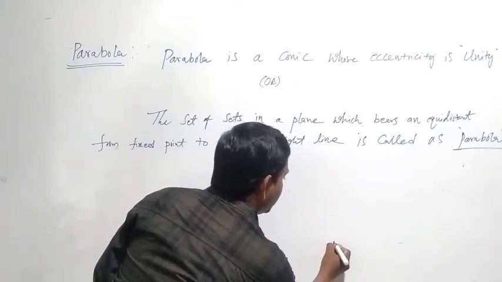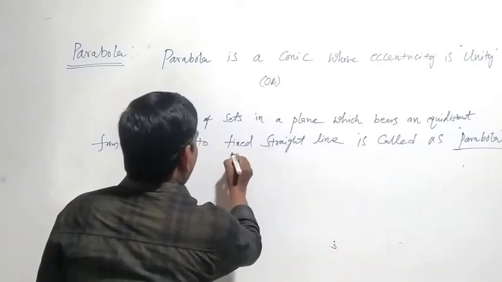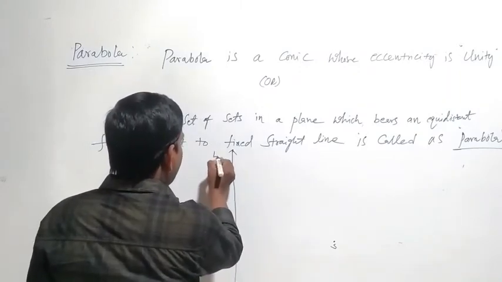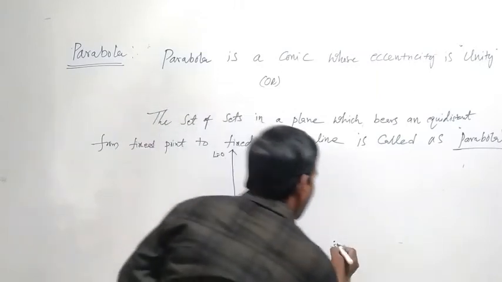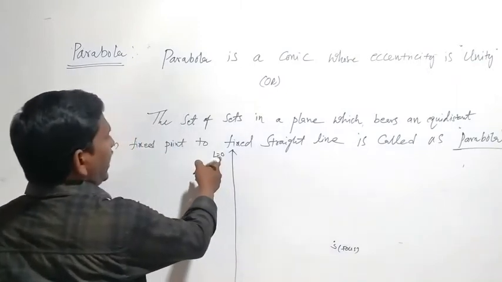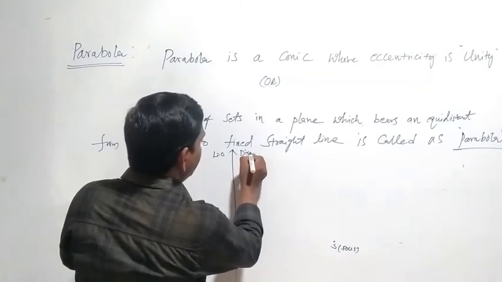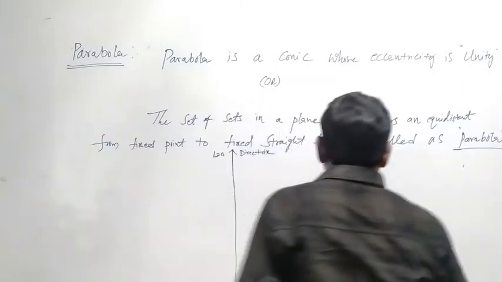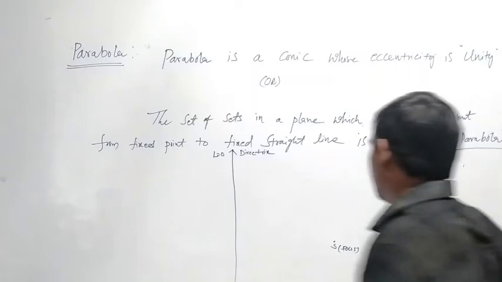For example, there is a fixed straight line L equal to 0, and there is a point S that is called the focus. The line L equal to 0 is the directrix. The line passing through the focus which is perpendicular to the directrix is the axis.